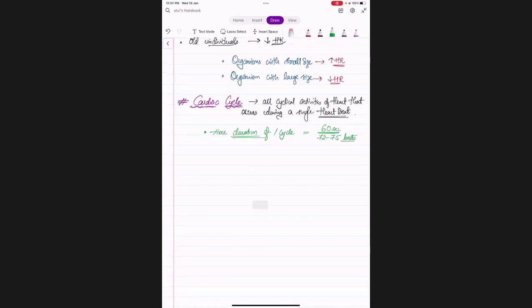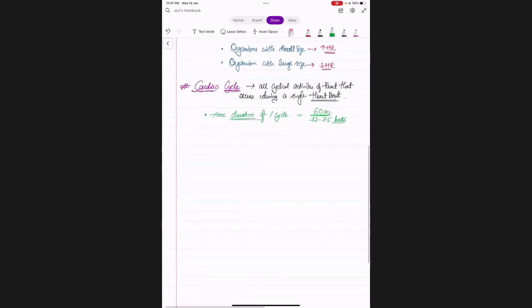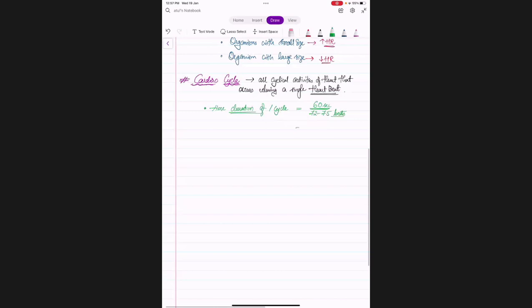Okay, this is the number of beats, right? So if you divide this, you will get approximately 0.8 seconds per beat. For one heartbeat, 0.8 seconds. One heartbeat is equal to one cardiac cycle, right?